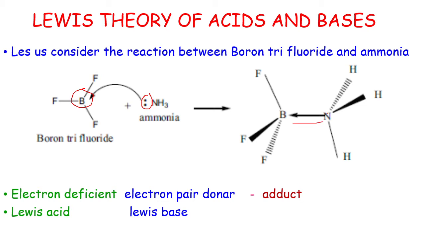Here ammonia donates a pair of electrons to boron. So like this, the new coordinate covalent bond will be formed. Do you understand, student? What is a Lewis acid according to the Lewis theory or Lewis concept? Electron pair acceptor is called a Lewis acid. Electron pair donor is called a Lewis base.